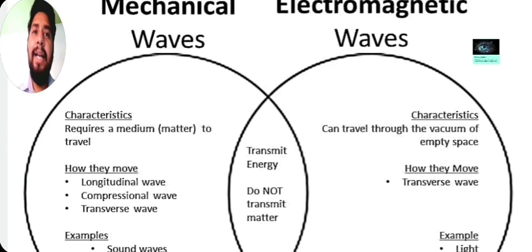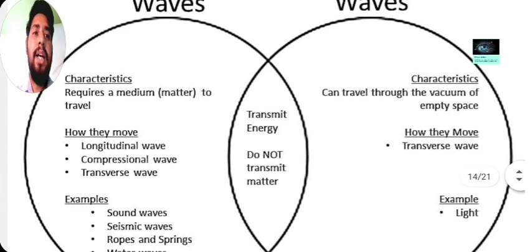Okay, and how do mechanical waves move? They move through longitudinal waves, compressional waves and transverse waves. They are using almost three kinds of waves, but the electromagnetic waves move through the transverse wave.